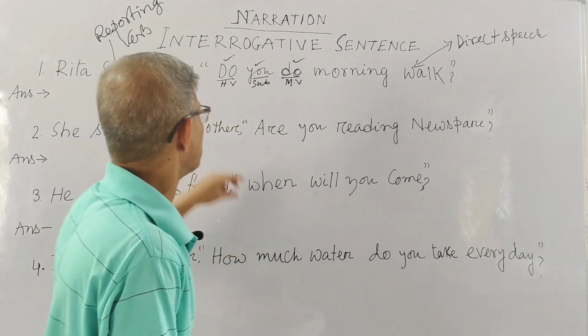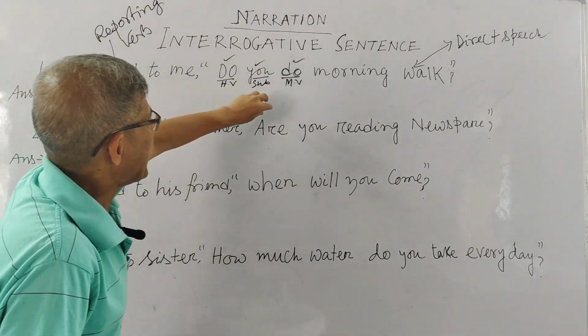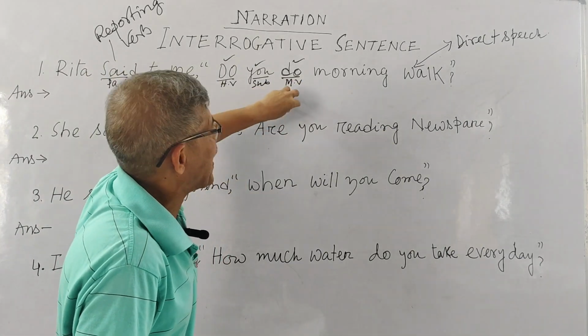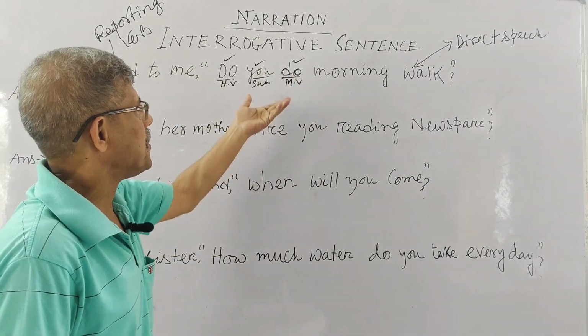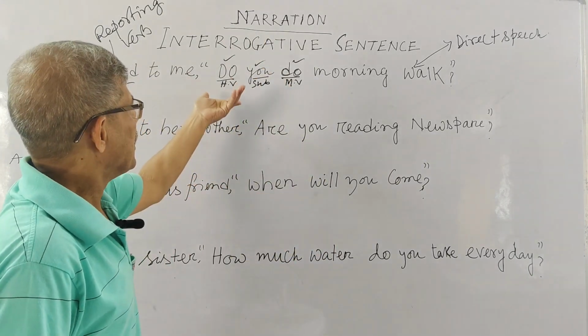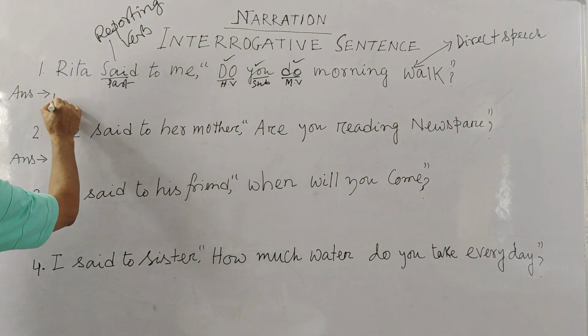Okay, very clear. Now you see, if your direct speech is an interrogative sentence, then how can you convert your direct speech into indirect, that is narration? Just follow, I am doing. Okay, now you see Rita.